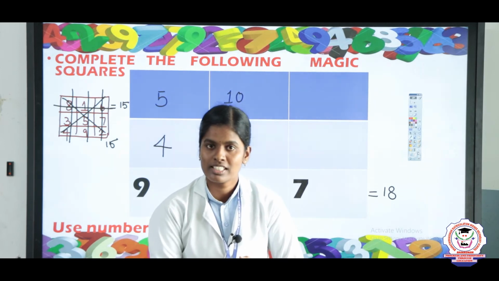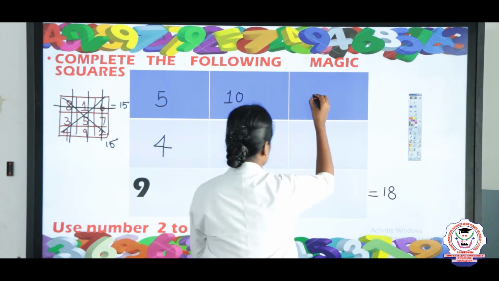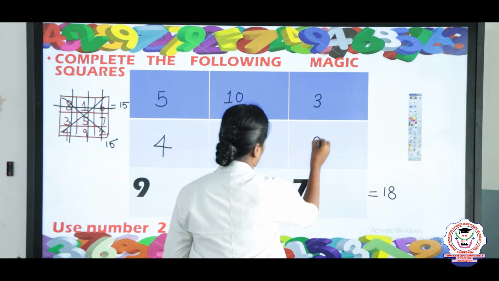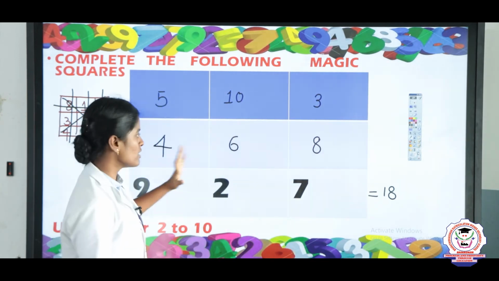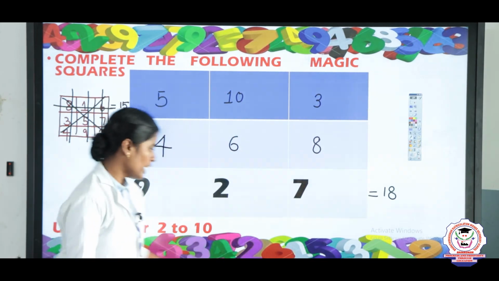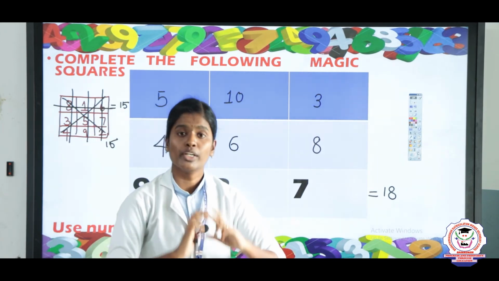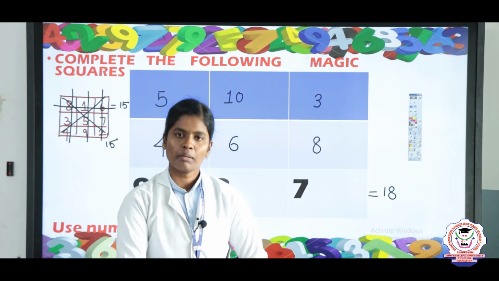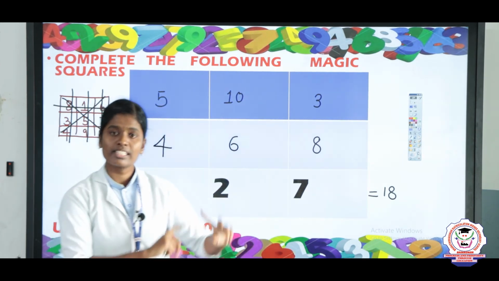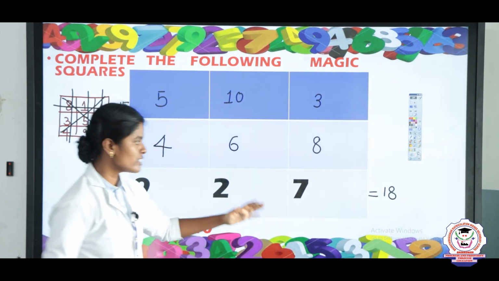What number is that? 3 and 8. Listen children, this is a magic square. In this magic square, you should use only the numbers 2 to 10, but don't repeat a number. Row wise, column wise and diagonal wise, you are getting the answer 18.